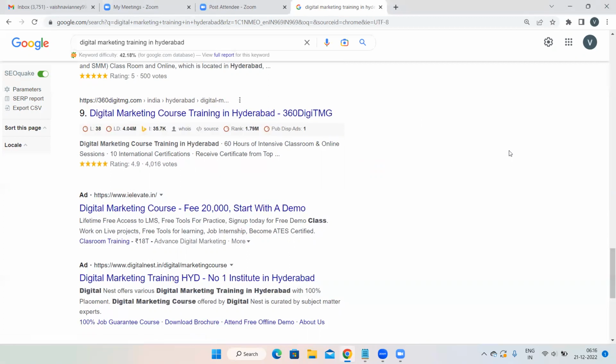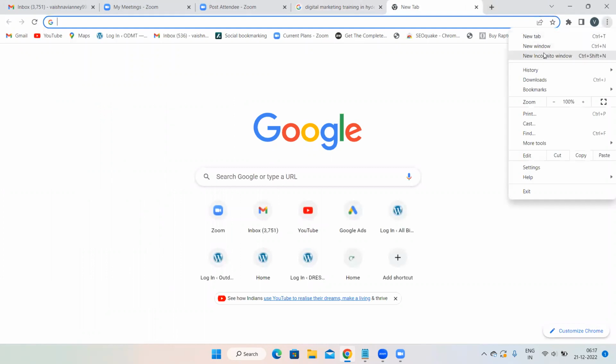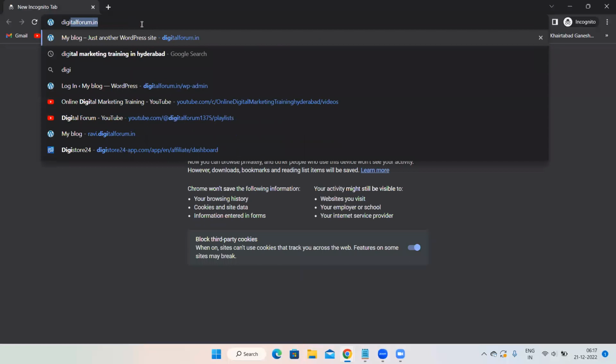Is this point clear, Ravi? Search engine result page? Whatever it is appearing, keywords, that is search engine result page, right? No, just wait.